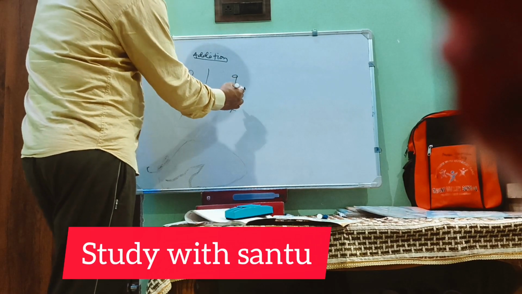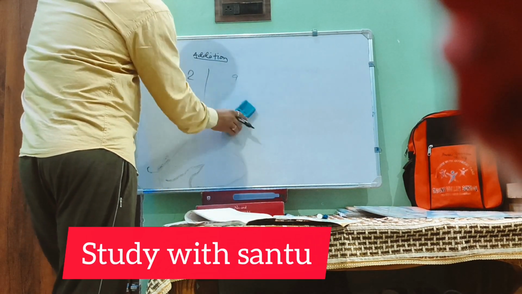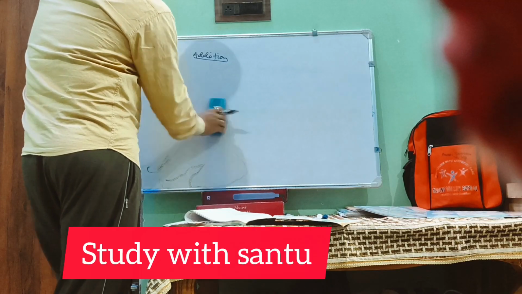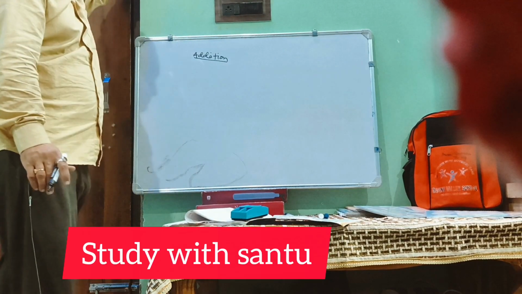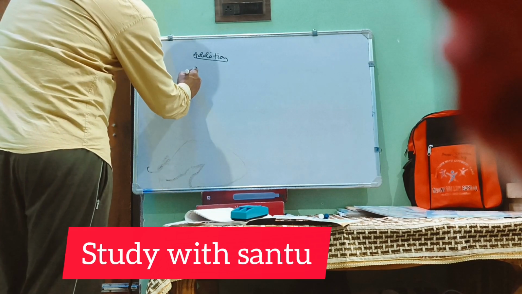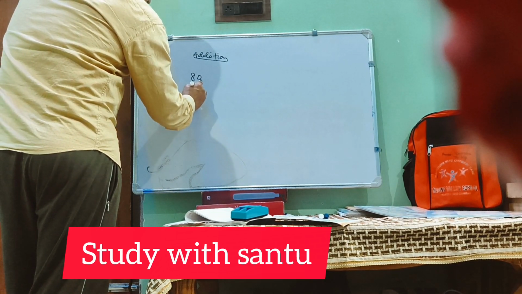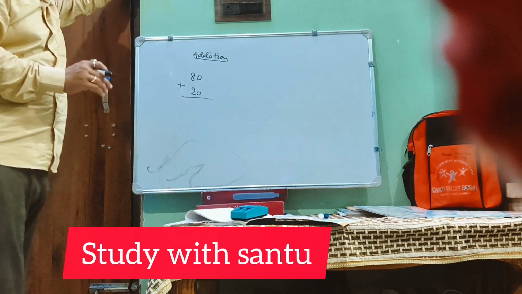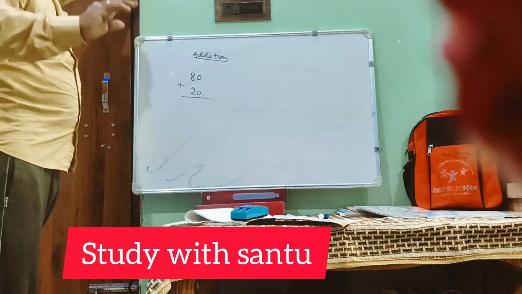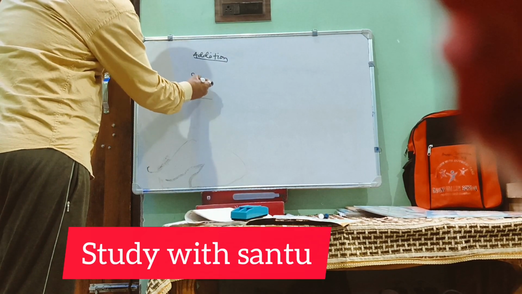So 9 plus 8 will be 17. Now this is a smaller number, so I think you got my point, how to add single digits. Now I will go for double digits. If I start with 80 and 20, now the twist starts from the higher digit number. This is 0 plus 0.